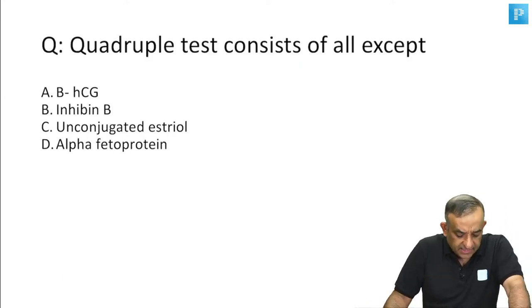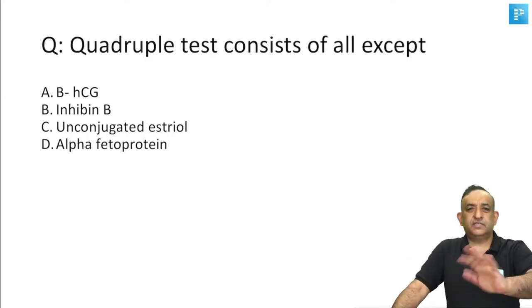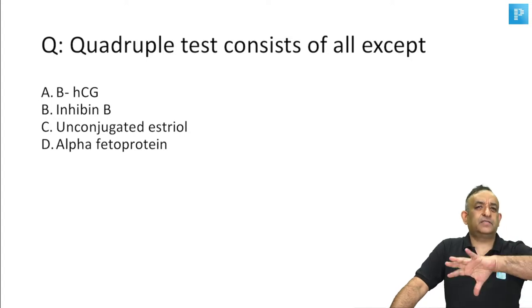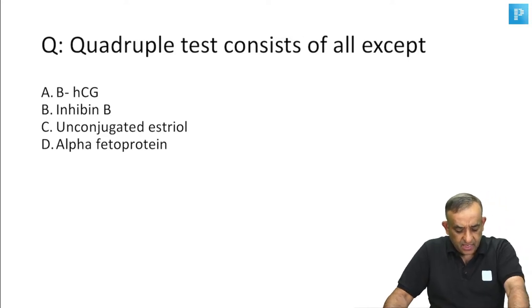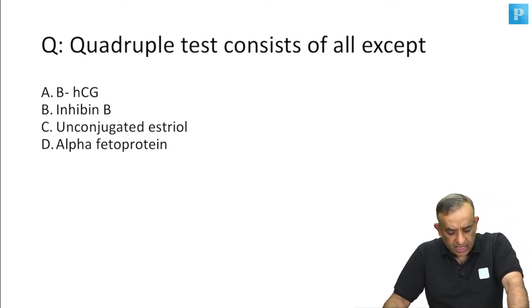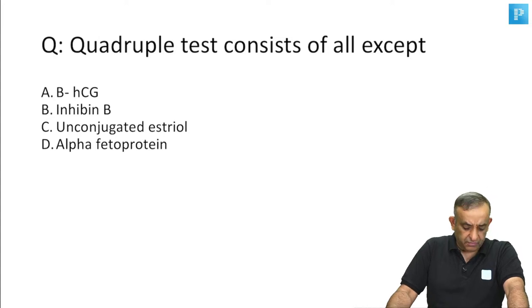Now let's see the next easy question. Okay, so this is what happens in AIIMS. I told you they'll ask you complicated stuff, and then suddenly they'll ask you a very simple question. Quadruple test consists of all of the following except beta HCG, inhibin B, unconjugated estriol, or alpha fetoprotein. It looks all right. All of them look right to me.